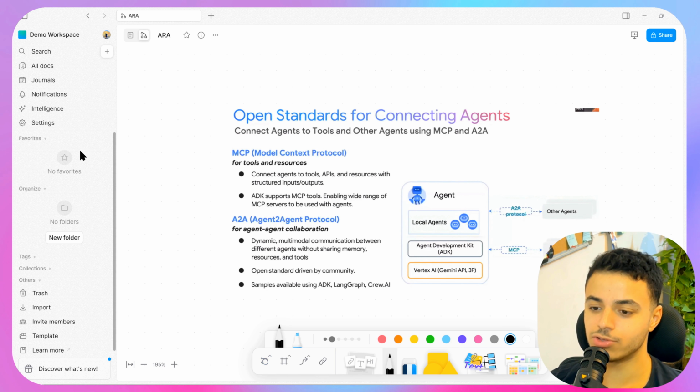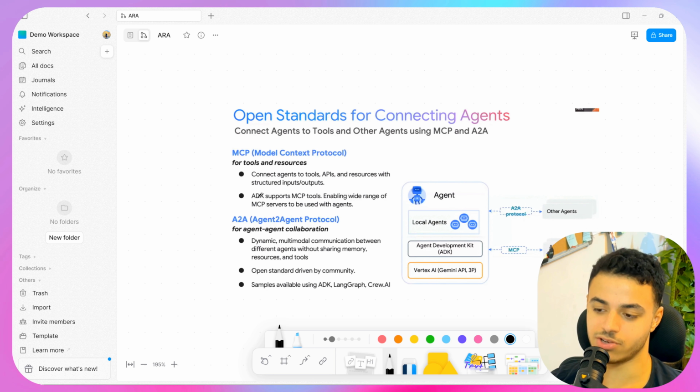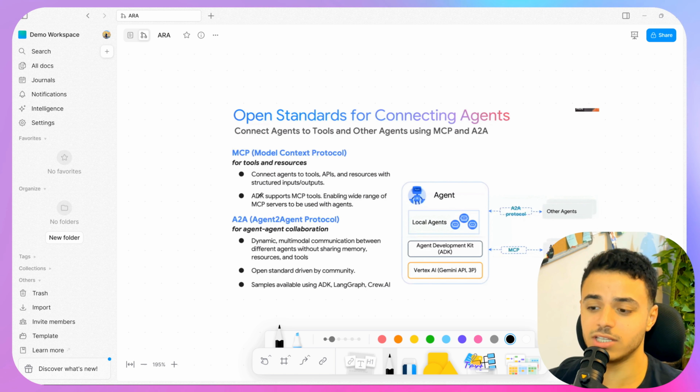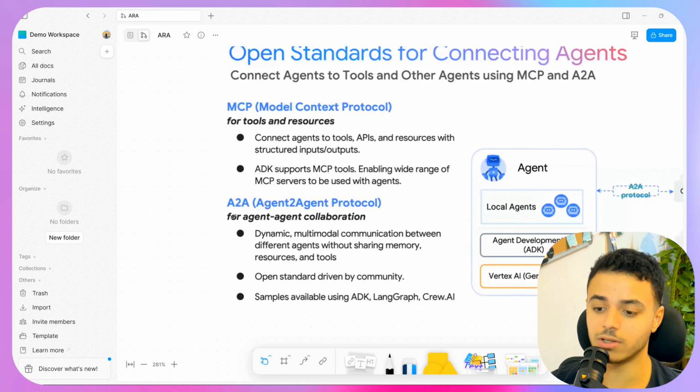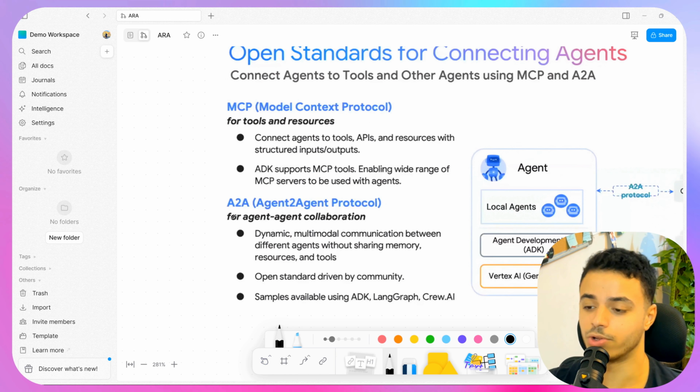We just have two ways to connect different agents, or two ways to build a multi-agent system. The first one, and my favorite, is MCP, or Model Context Protocol, and the second one is A2A, or Agent-to-Agent Protocol from Google.